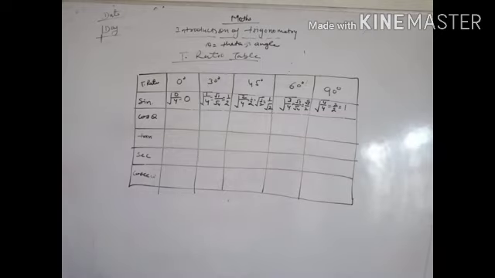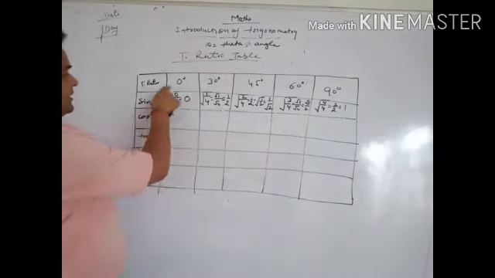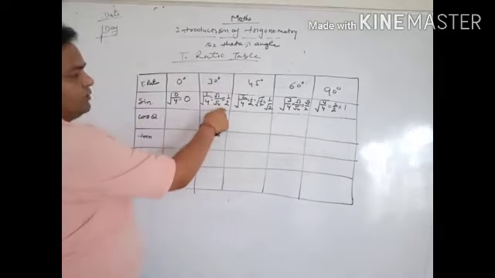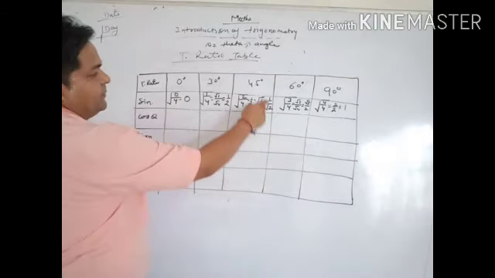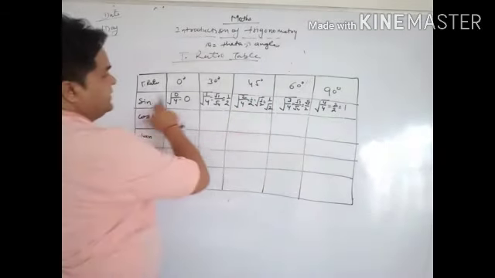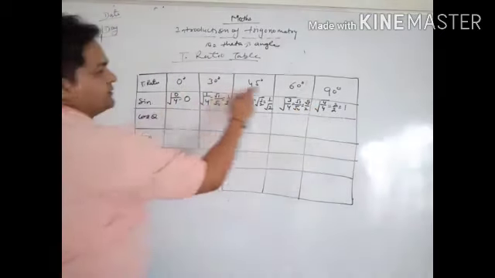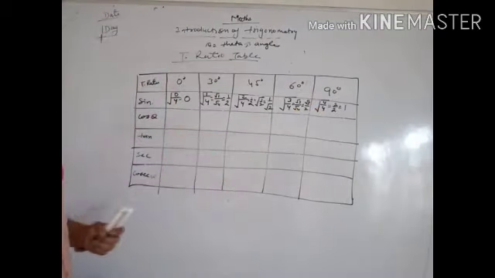So you know how we can find out the T ratio. Sin 0 degree equal to 0, sin 30 degree equal to 1 by 2, sin 45 degree equal to 1 by root 2, and sin 60 degree equal to root 3 by 2. Next, sin 90 equal to 1. And how can we find out it?